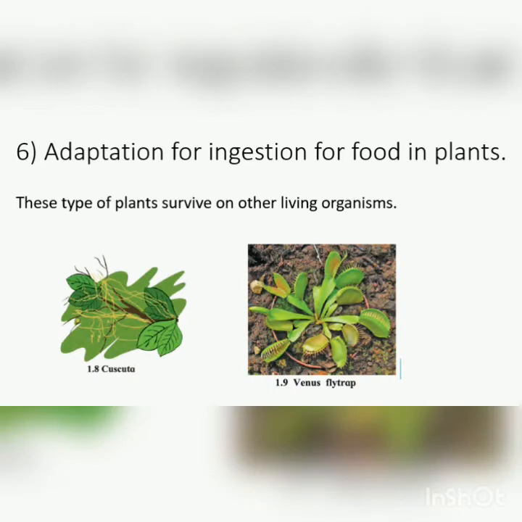Adaptation for ingestion of food in plants. These types of plants survive on other living organisms. Venus flytrap is one of the examples, which eats living insects for its survival, whereas Cuscuta plants try to live on other plants. It has roots which penetrate into the body of other plants.